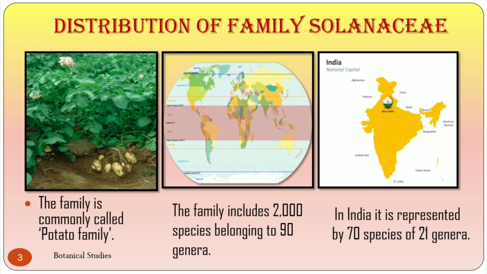This family is commonly called the potato family. It is a large family well distributed in tropics and subtropics, though a few members are found in temperate zone. The family includes 2000 species belonging to 90 genera. In India, it is represented by 70 species of 21 genera.